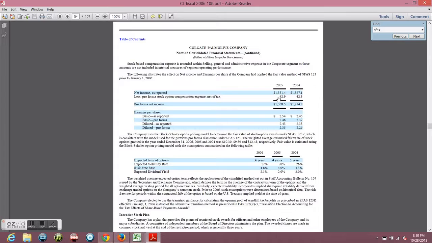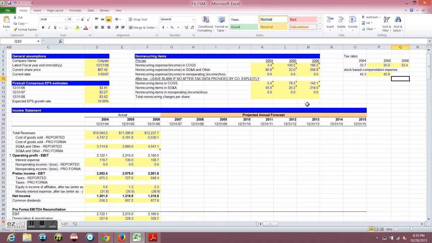Now, these are the numbers. Do not get this confused with non-recurring expenses. Basically, we just have to recognize these expenses. These are not non-recurring. These happen every year. Compensation expense happens every year, so that's nothing different. What we need to do is recognize these expenses because it was recognized in 2006. That's where I pulled my number from, and the reason we don't have it for 06 is because it is already expensed. We don't have to worry about that.